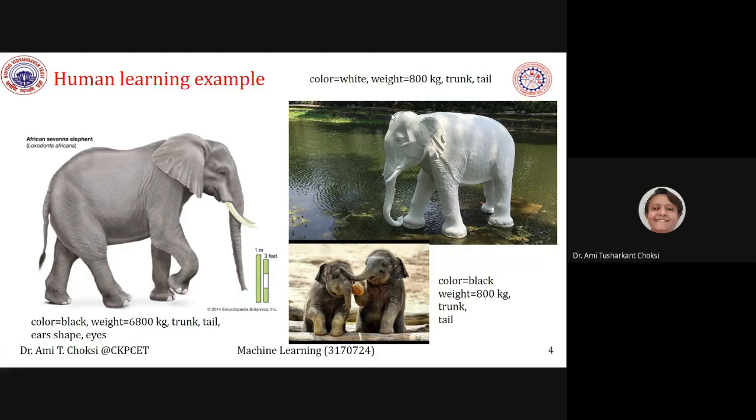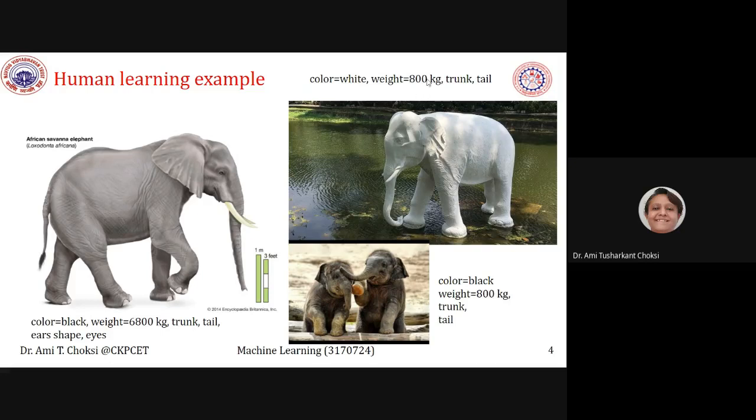Then for this, I'm giving you one more piece of knowledge with the label given that this is also an elephant. Then you modify your knowledge. Okay, color can be black or white. Then weight is too much, but this number we cannot have, isn't it? On seeing the photo, we cannot have the number, whether it is 800 kg or whatever, right? That we cannot get on seeing the photo. This is what I have written.